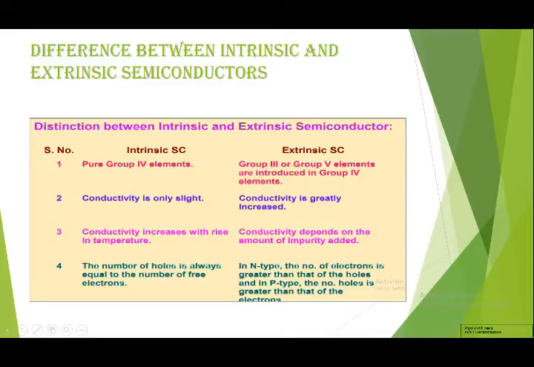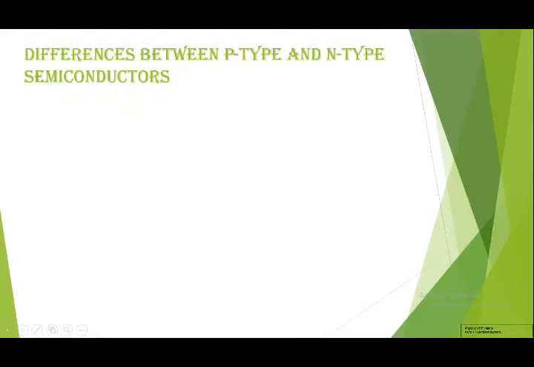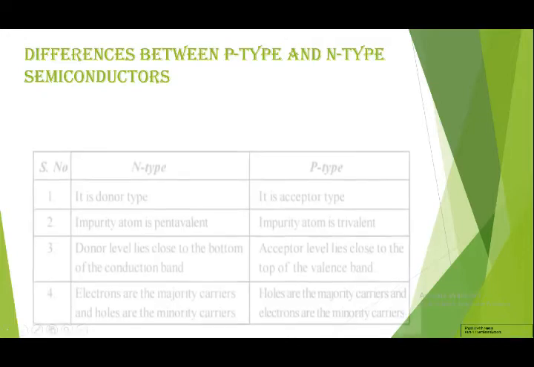In an intrinsic semiconductor, the number of holes is always equal to the number of electrons. But in an extrinsic semiconductor, in p-type, holes are more than electrons, and in n-type semiconductor, electrons are more than holes. Now we will see the difference between p-type extrinsic semiconductor and n-type extrinsic semiconductor.